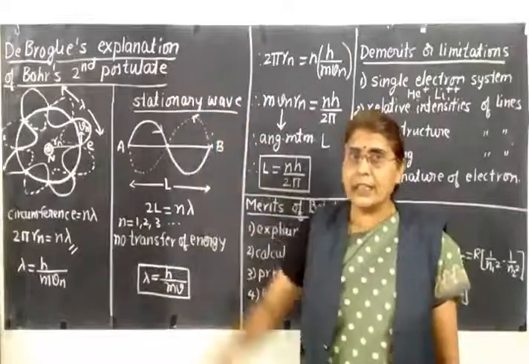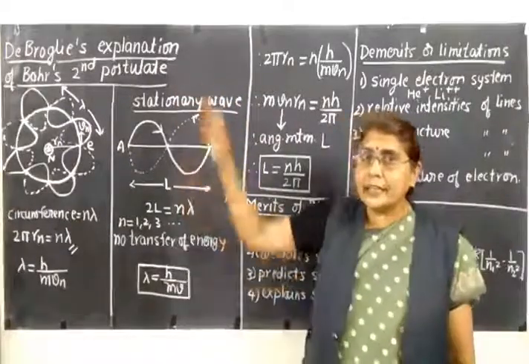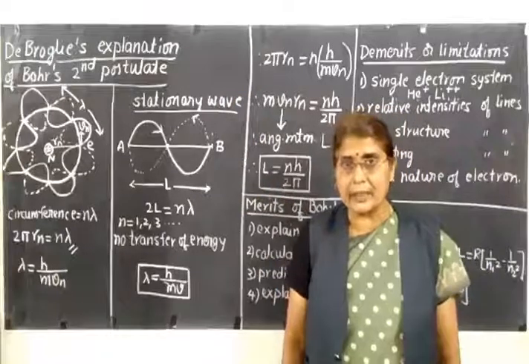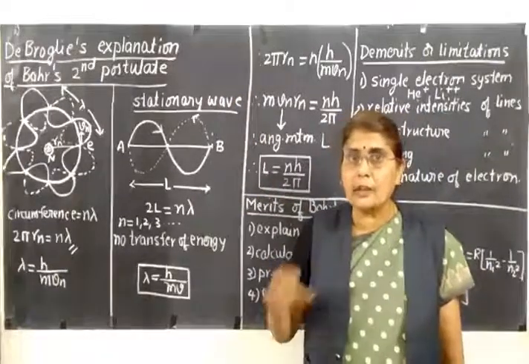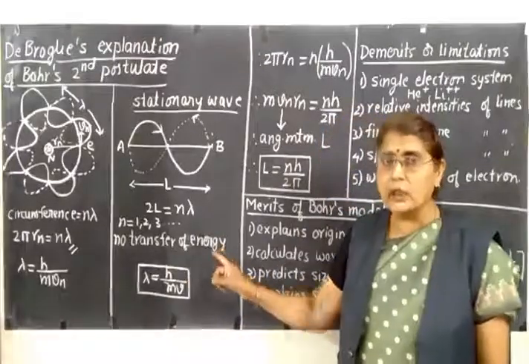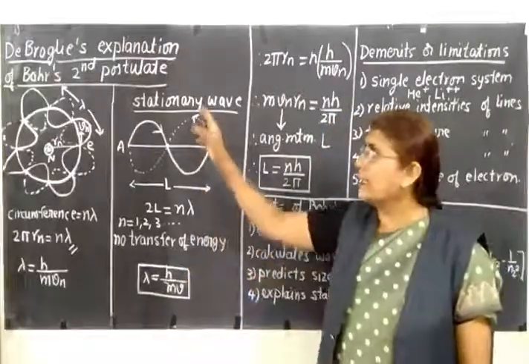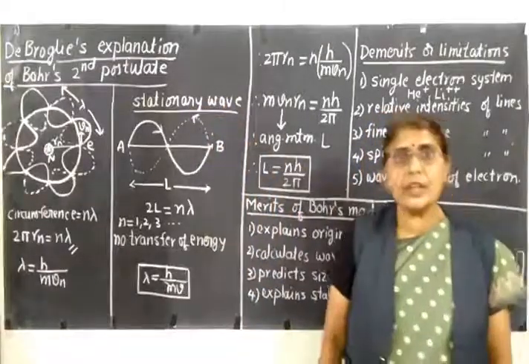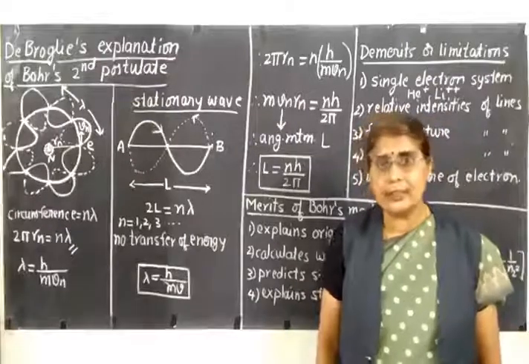Why is the word stationary used here? The word stationary is used because the wave does not move in any direction. It is a standing wave, and because the wave is not in motion, it does not transfer energy. So there is no transfer of energy in the case of a stationary wave. And what is the condition for the formation of a stationary wave?